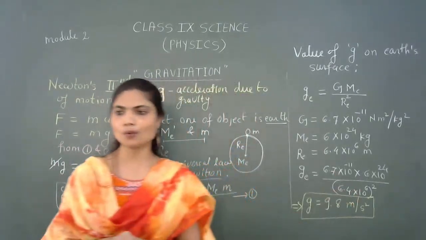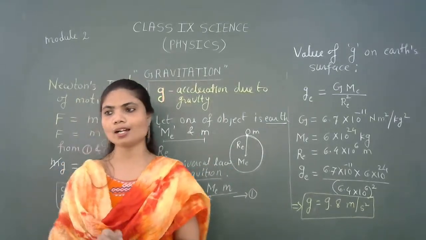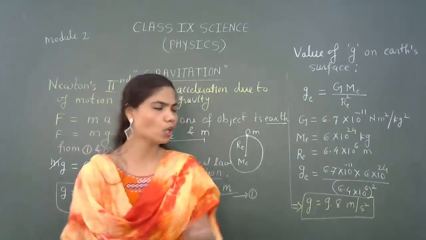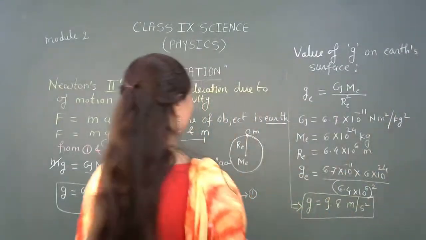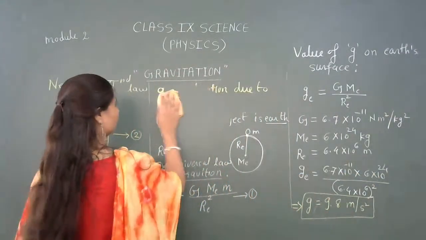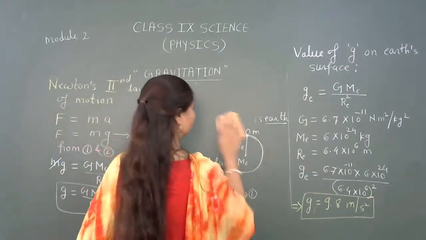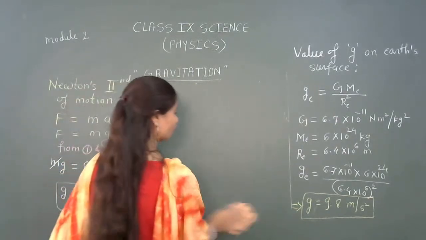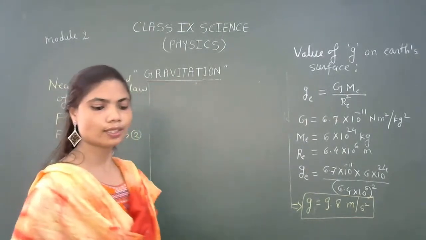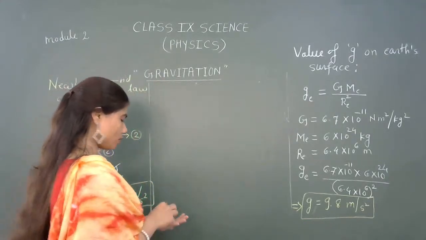Have you understood how we can reach this SI unit? Either you have to learn it directly or you can substitute the value here. Okay, so what we have done, we have understood the relation and calculated the value for g.